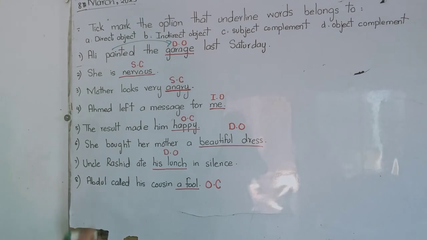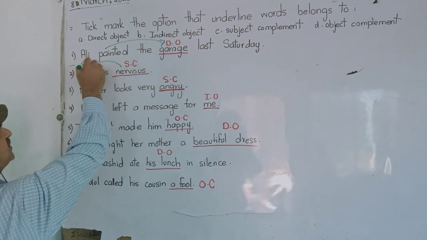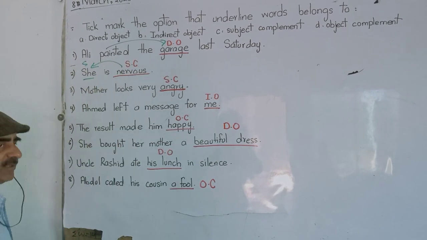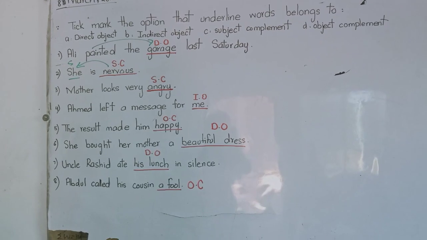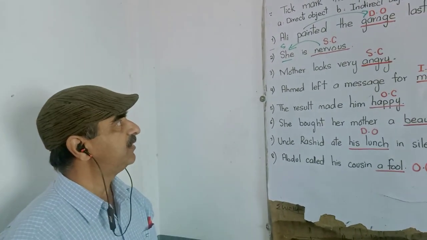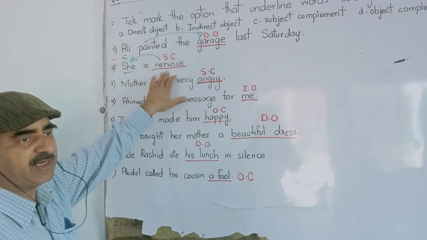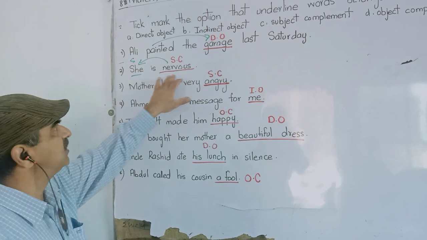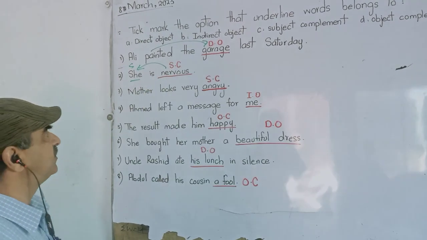So she is the subject and nervous is completing the subject. The word that completes the subject is called subject complement. The word nervous is completing the subject.